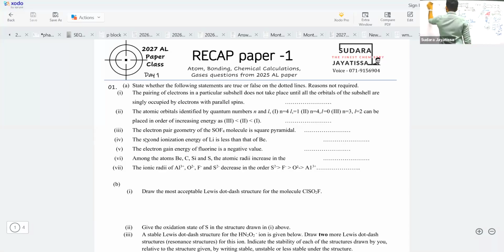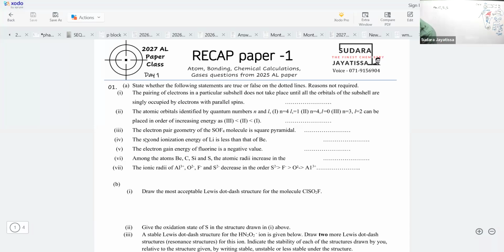Now go to statement number 6. Among the atoms beryllium, carbon, silicon, sulfur, among these four atoms, atomic radius. That order is not given.